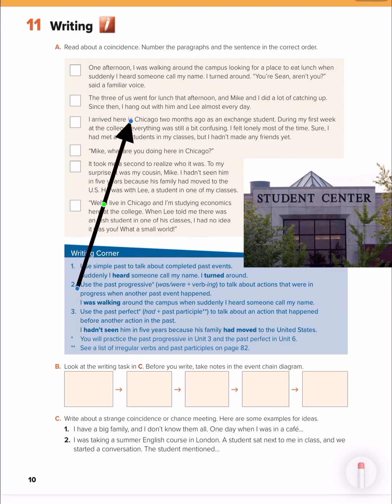I arrived here in Chicago 2 months ago as an exchange student. During my first week at the college, everything was still a bit confusing. I felt lonely most of the time. Sure, I had met a few students in my classes, but I hadn't made any friends yet.